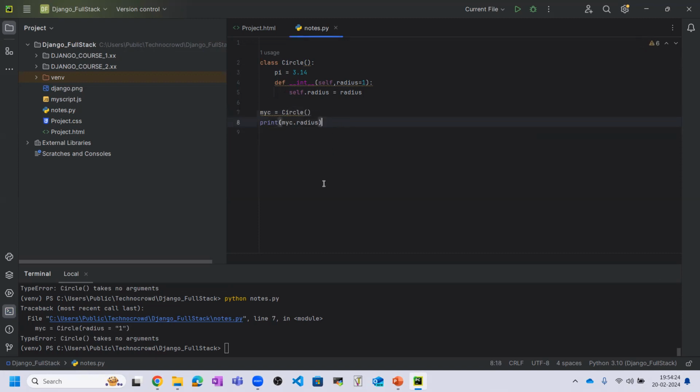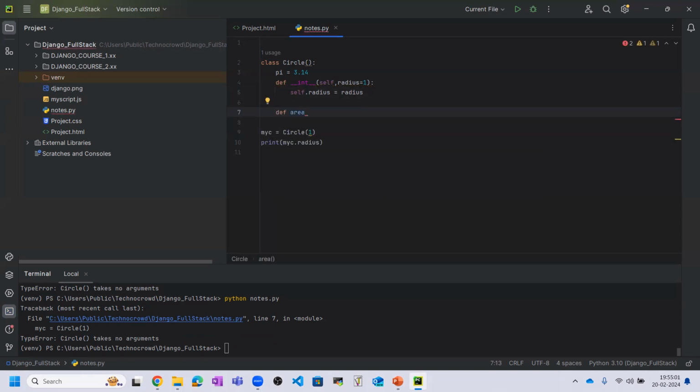This is not working. Let me see what will happen. Okay. So here I am passing the radius, that is 1. Okay. Let me see. It has no argument. So we need to make a function here, then it will work.